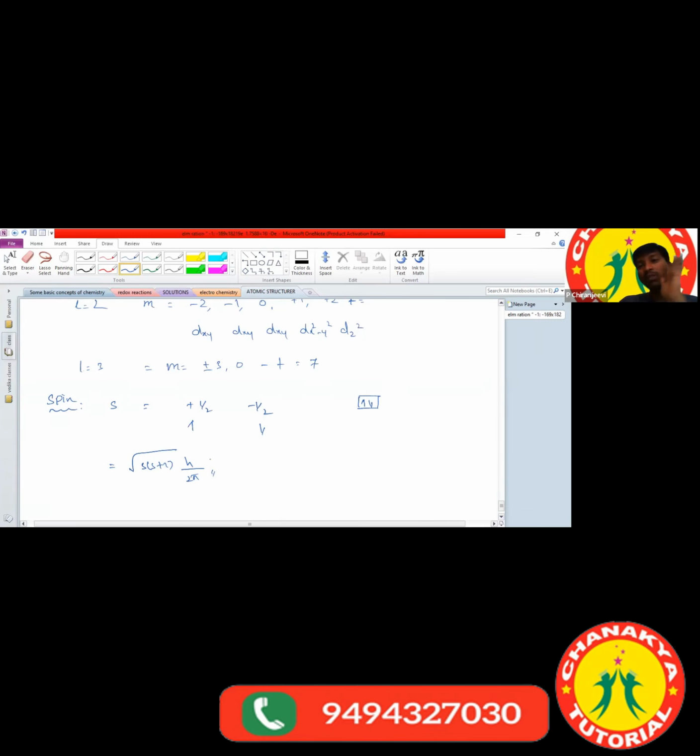So this is about atomic structure. After that, we also have some concepts: the Aufbau principle, the Pauli exclusion principle, and Hund's rule. What is the Aufbau principle? Any one of you? Do you have any idea?